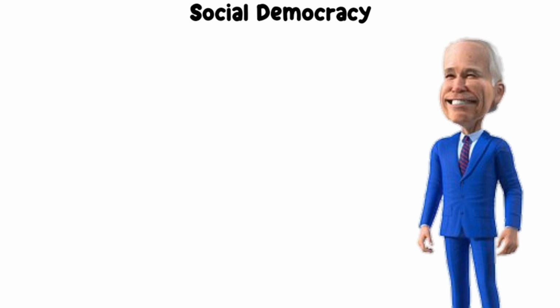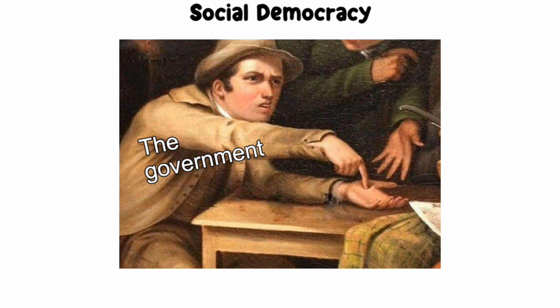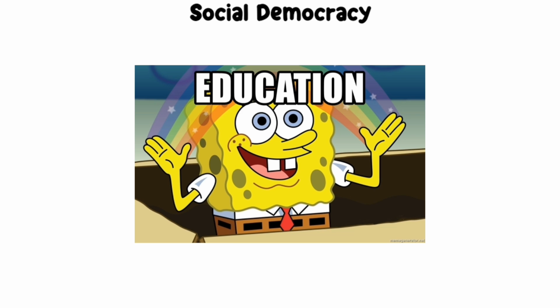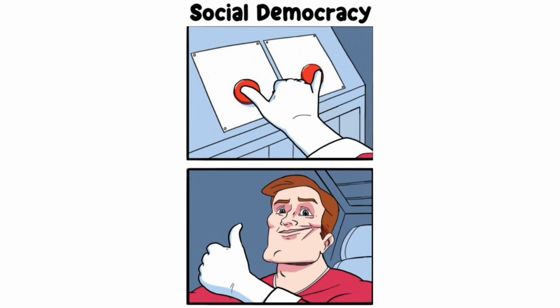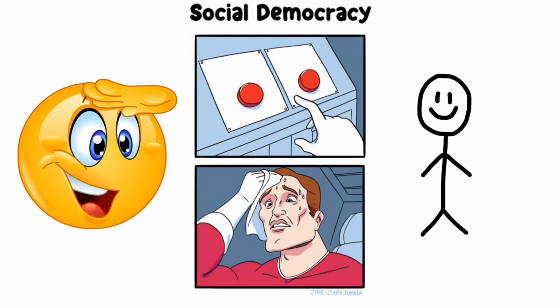Social democracy. Social democracy mixes democratic principles with a focus on social welfare and equality. It promotes government action to reduce economic and social inequalities through policies like progressive taxation, free healthcare, and education. While addressing these issues, it still respects democratic values, including free elections and individual rights.